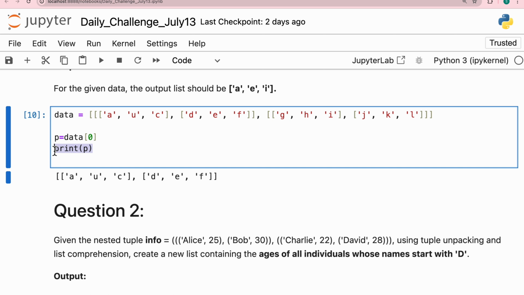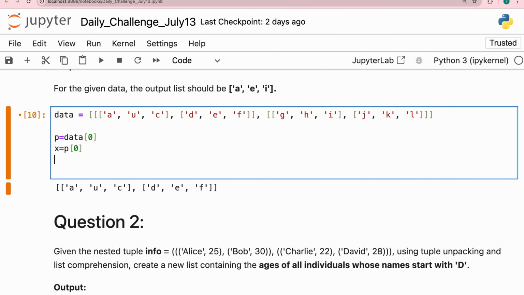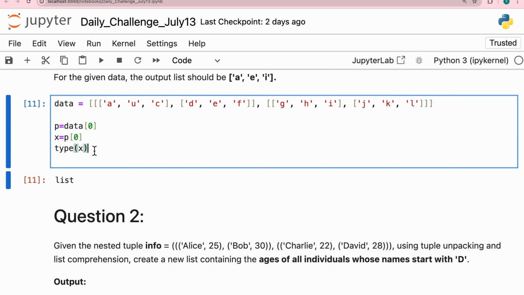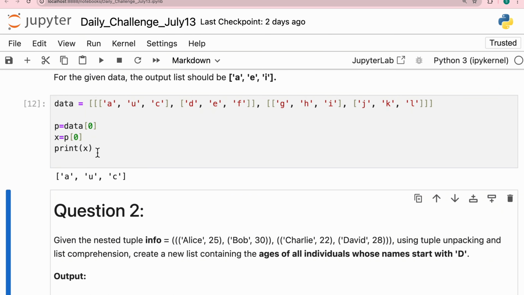Now let me access what is further inside. Let's say this p is a list. How is this p segregated? So let's do x equal to p of 0, and now let's check the type of x. Again, it's a list. So let's do one thing, print x. If we print x, we see that it is further a list, correct? So x is further a list.